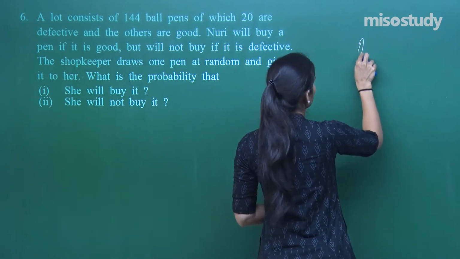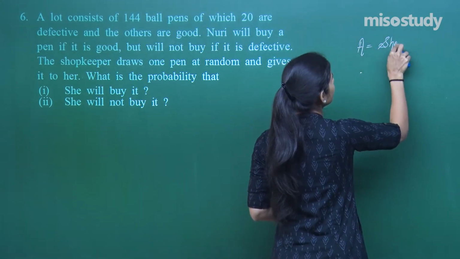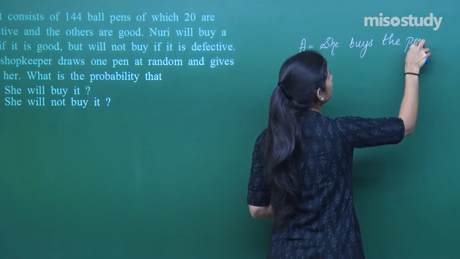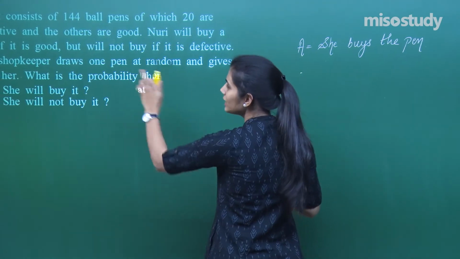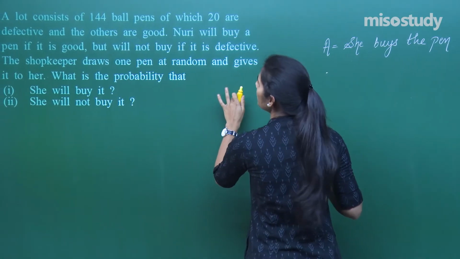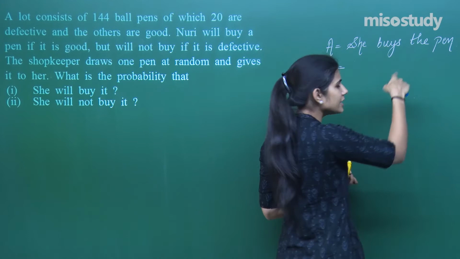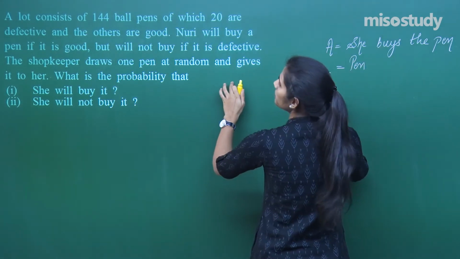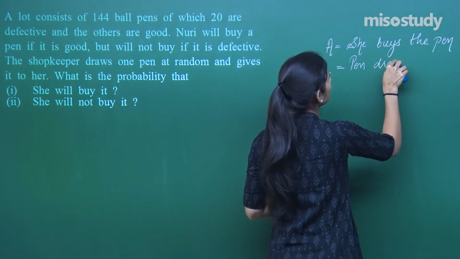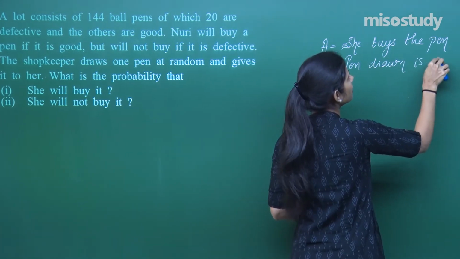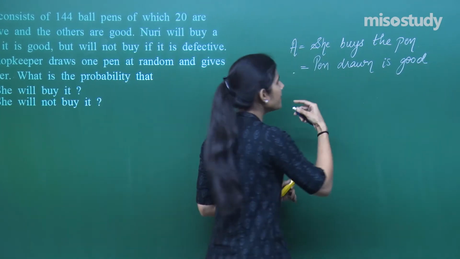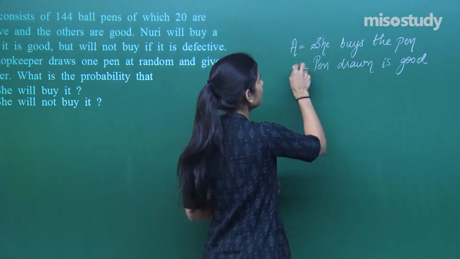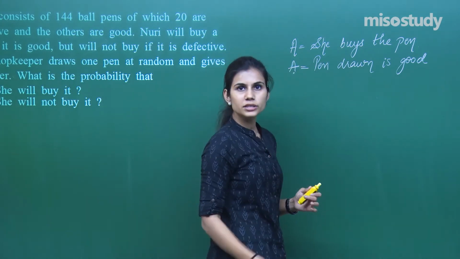Now see, if I talk about event A, that she buys the pen, it is given that she is going to buy the pen only if it is good. That means when the pen is good. So A is the event that she buys the pen, but it is the same event that the pen drawn is good. Only when the pen is good will she buy the pen, and if she is buying the pen, that means the pen has to be good. So this is the same event that the pen drawn is good.